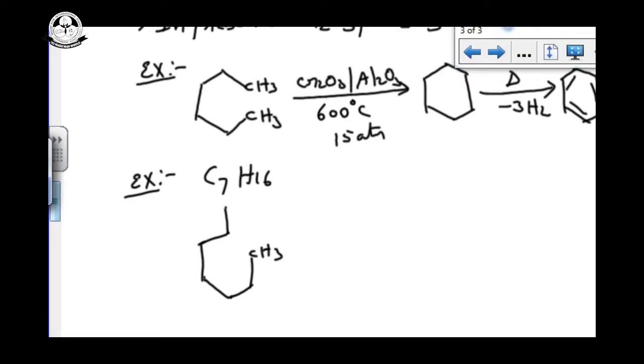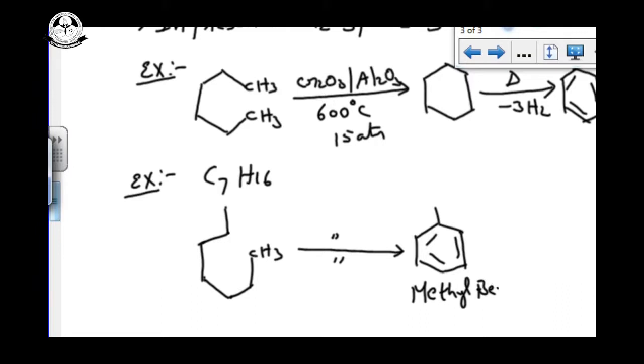Now if I do the aromatization under the same conditions, we get a substituted benzene, that is methyl benzene. Simply it is also called toluene. Toluene you can get.